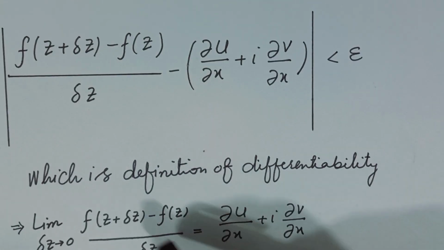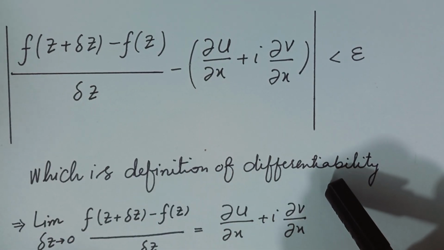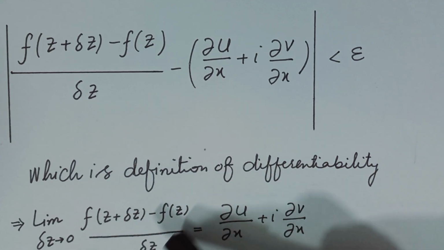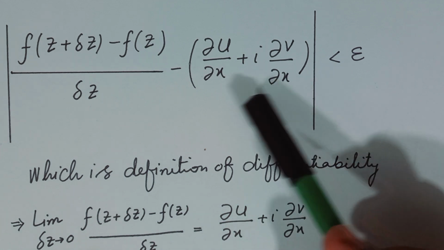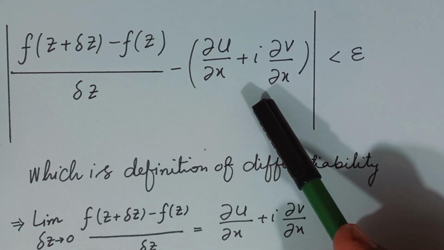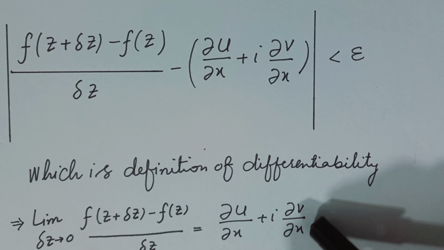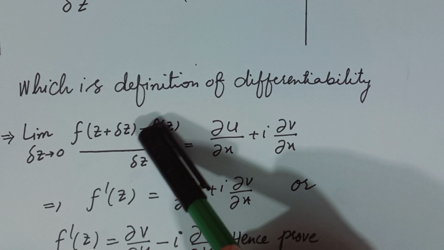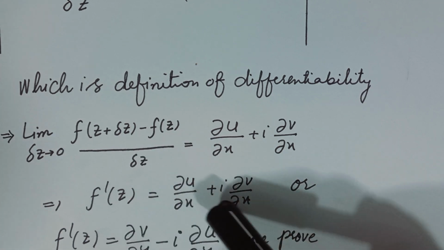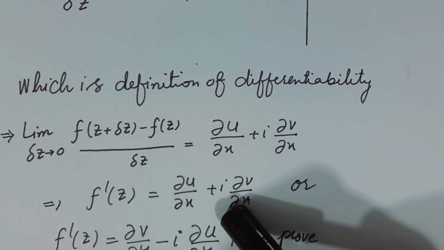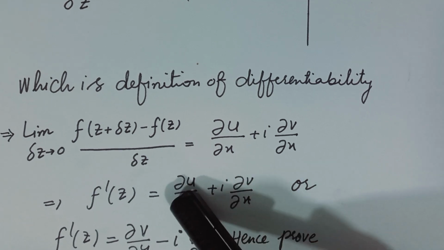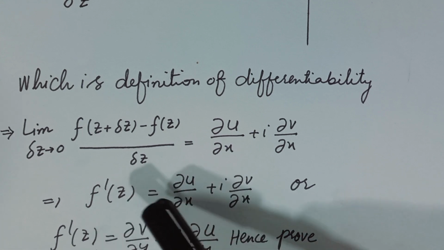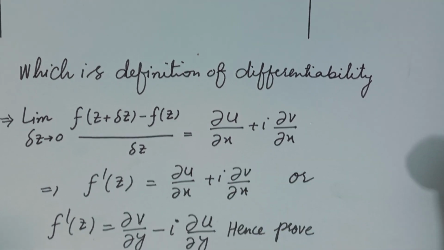What does this show? This is the definition of differentiability. So that can be written as limit delta z approaches 0 of f of z plus delta z minus f of z over delta z, which is equal to partial u over partial x plus iota partial v over partial x. This shows that this is the value of f dash z. So f dash z is equal to this number. This shows that the derivative of the function exists because the right side of this is a complex number. So f dash z is equal to some complex number, which shows that the derivative exists.